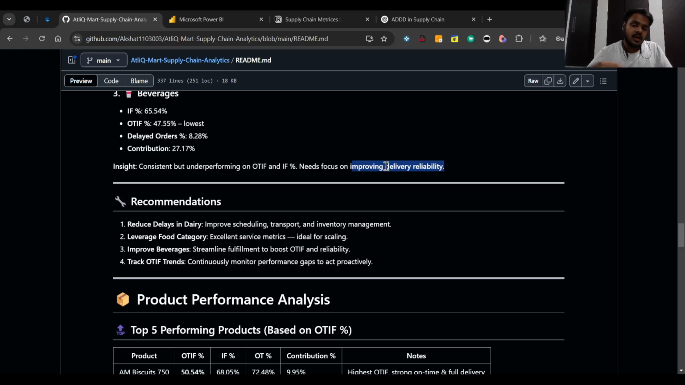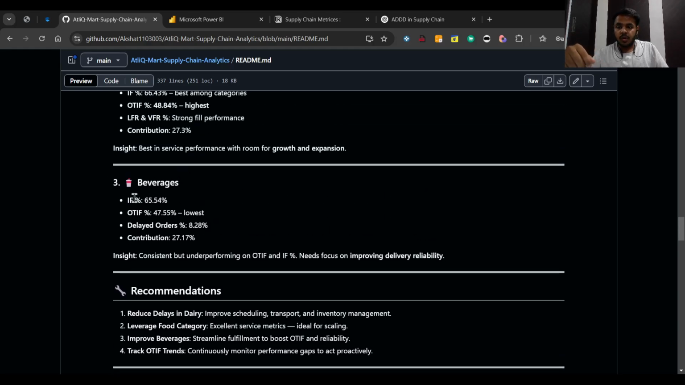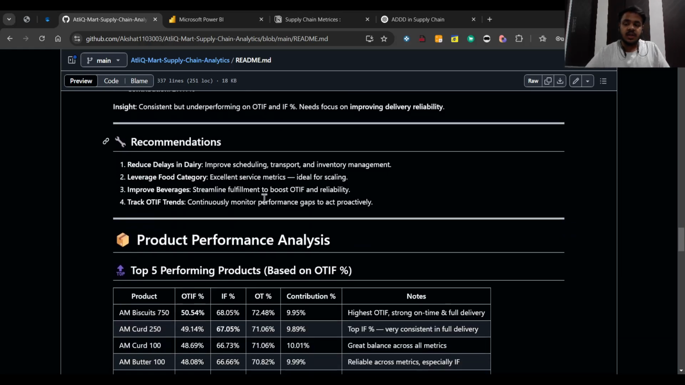So how can they increase delivery reliability? By increasing the OT percentage. Why? Because they have a good IF percentage, but the overall OTIF percentage is the lowest. So what do they have to improve? They have to improve the on-time percentage, basically.